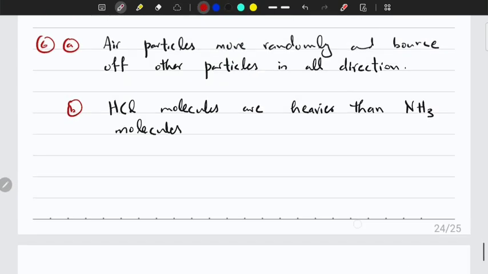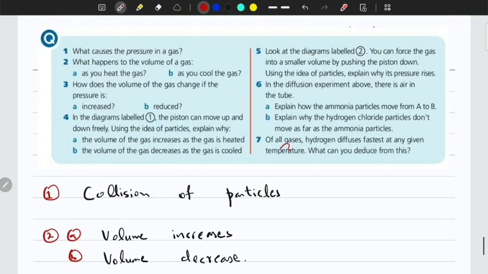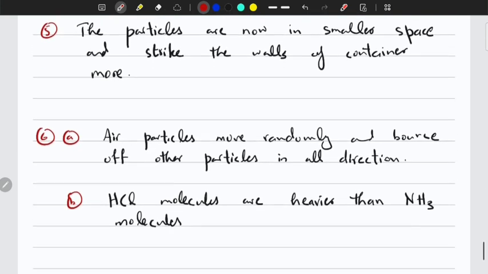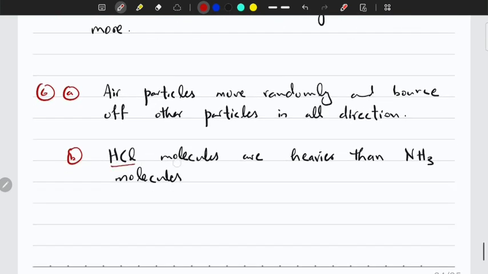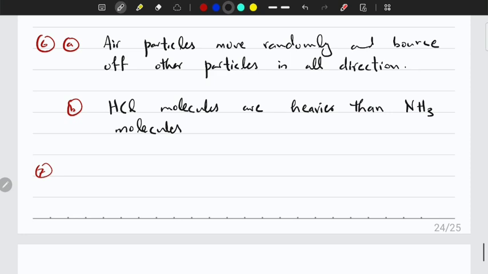Then the next question, last question. Of all the gases, hydrogen diffuses fastest at any given temperature. What can you deduce from this? If heavier molecules move slower and lighter molecules move faster, and hydrogen moves fastest, then we can deduce that the hydrogen particles are the lightest particles.